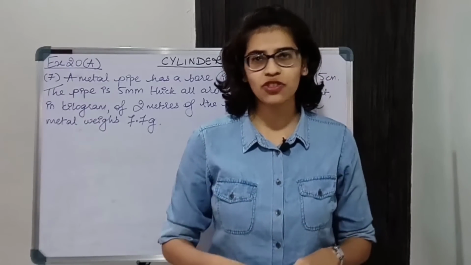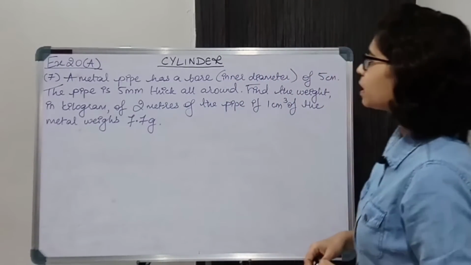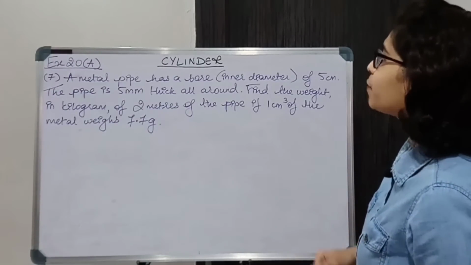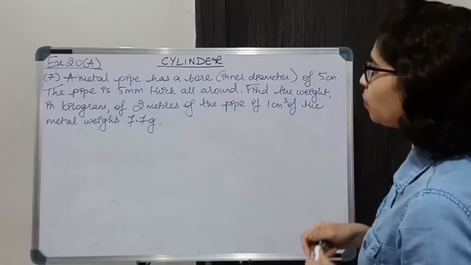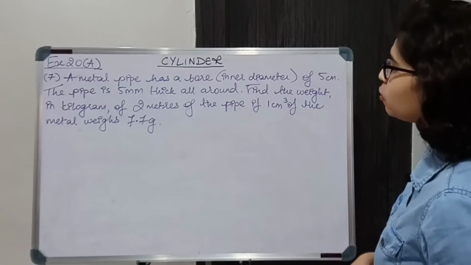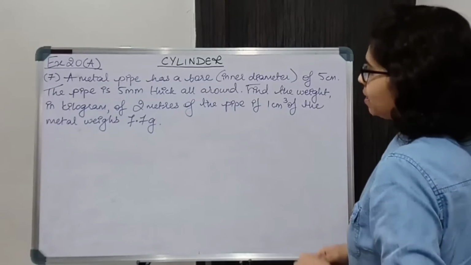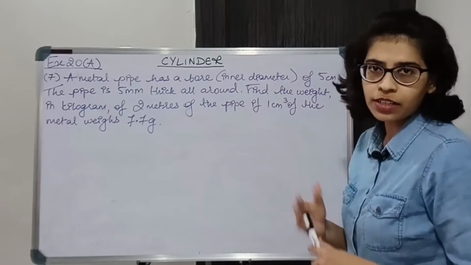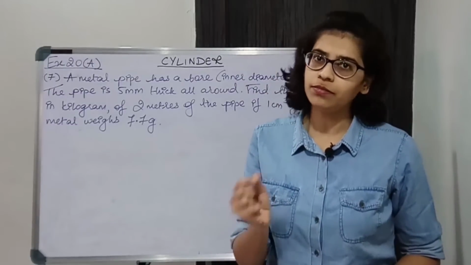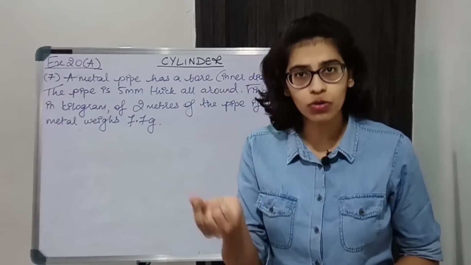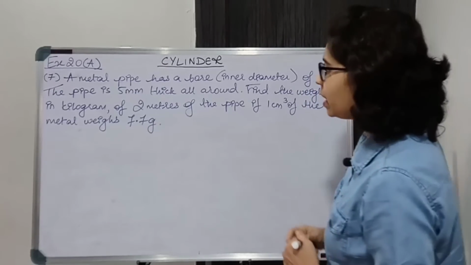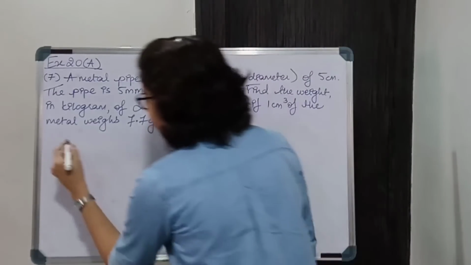Moving on to next question. Question number 7. A metal pipe has a bore that is inner diameter of 5 centimeter. The pipe is 5 mm thick all around. Find the weight in kilogram of 2 meters of the pipe if 1 centimeter cube of the metal weighs 7.7 gram. You are given a metal pipe. Pipe is hollow cylinder. So there is a hollow cylinder and we are given some data about that. So we have a hollow cylinder given.